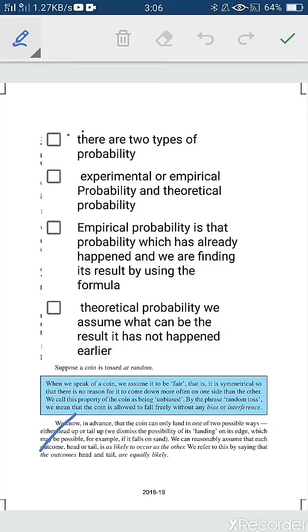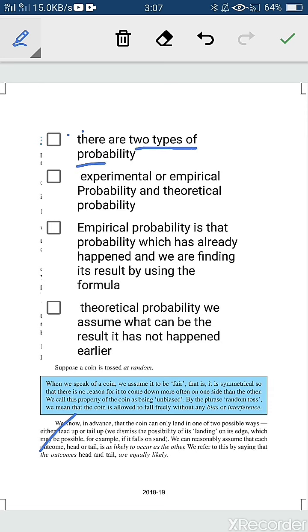Hello, my dear students. This is Amanpreet Kaur, and today in this video 2 of chapter Probability of Mathematics class 10th, we are going to deal with some new concepts of probability. Before that, let us recall what we have done.